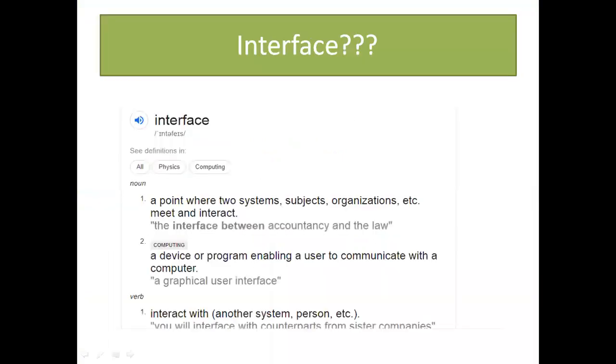Contact point between two systems. It's a contact point between two systems, that is, subjects or organizations. So interface, by the definition or by the name itself, is a contact point between two systems, organizations or subjects. In different fields it is referred to in a different way, but the basic meaning of interface is the same.